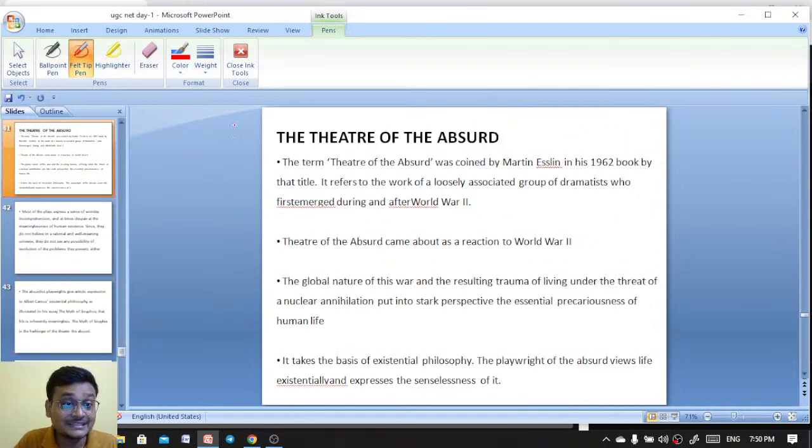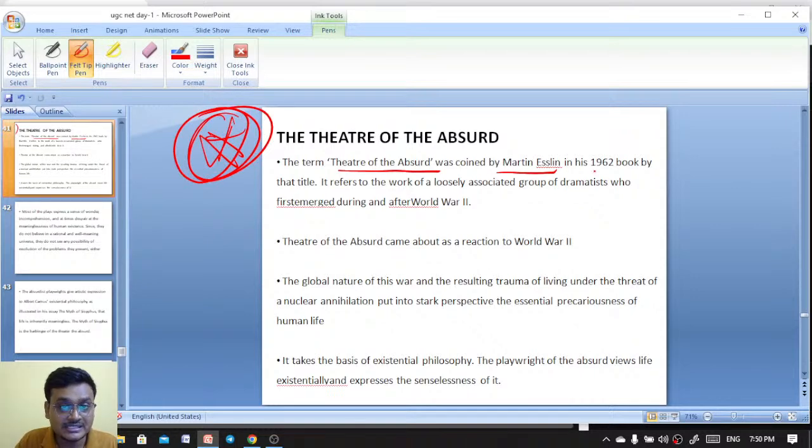Now here, what is Theatre of the Absurd? The term Theatre of the Absurd was coined by Martin Esslin in his 1962 book of the same title. So the same title, Theatre of the Absurd, was the name of the work. In that book, Martin Esslin coined the term.